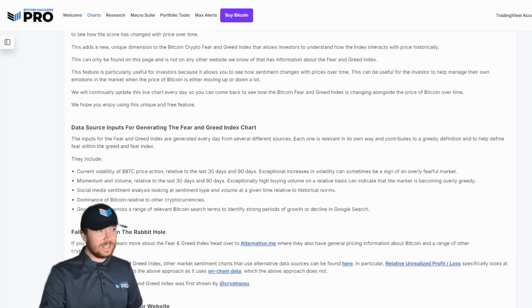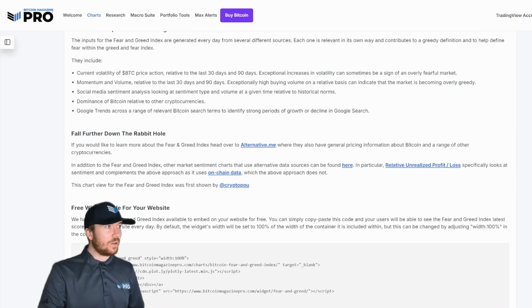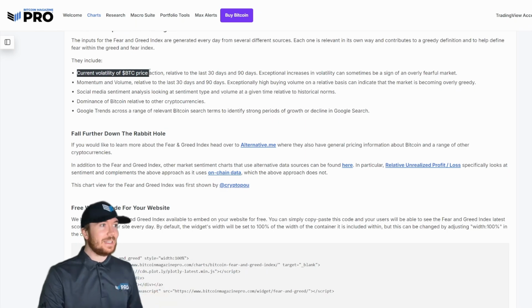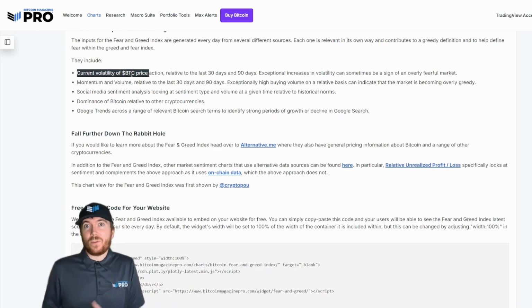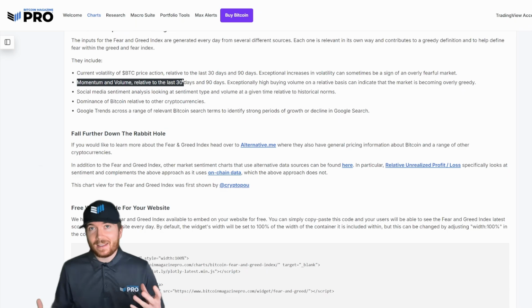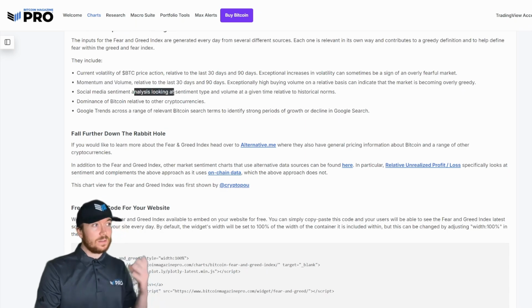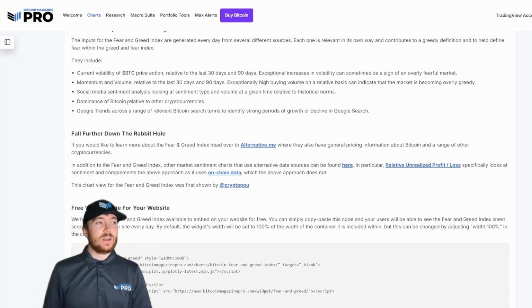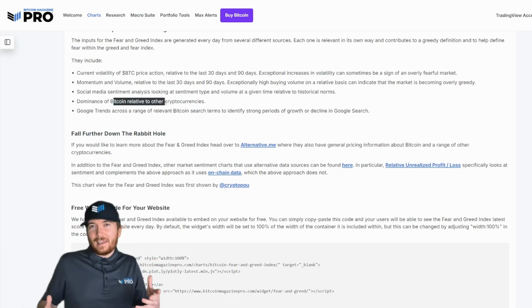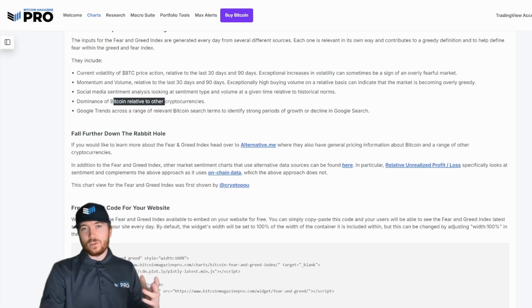What we can see if we continue scrolling down here, is that this takes into account the volatility of the BTC price action. Obviously, the more volatile something is, the more bearish people may be, more fearful, especially considering volatility is usually at its highest on big downside moves. Momentum and volume, if people are buying, they're usually a little bit more bullish. Social media sentiment analysis, dominance of Bitcoin relative to other cryptocurrencies. If we're seeing more speculative, smaller market cap coins pumping, then people are usually a little overly greedy in the market. And then Google Trends as well.